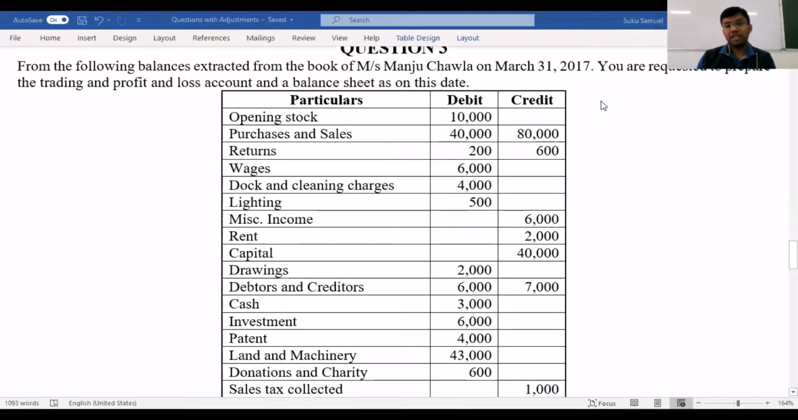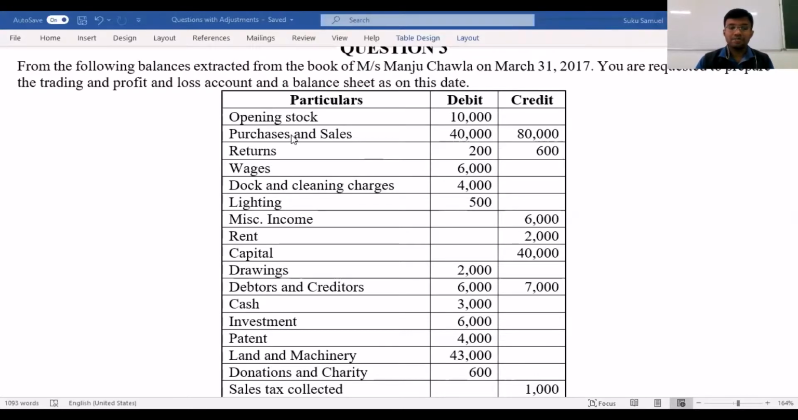Before we prepare the final accounts for this question, let's quickly discuss the items which have been given. Please remember the thumb rule. Any item mentioned in the trial balance, we will have to treat it once. And that once would be either into trading account, profit and loss account, or balance sheet. Now let's quickly look at the items one by one. The first item given to us is opening stock. Opening stock will go into trading account.